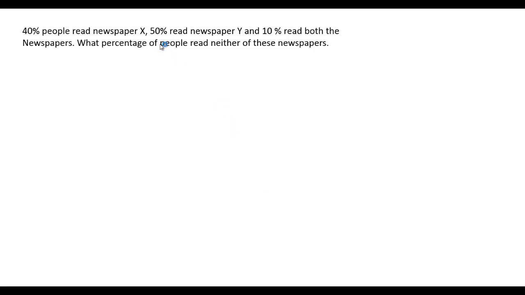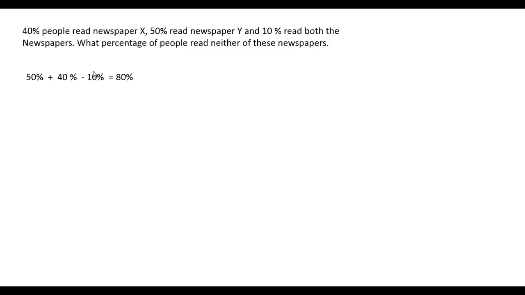40% people read newspaper X, 50% read newspaper Y, and 10% read both the newspapers. What percentage of people read neither of these newspapers? Now here 50% read Y newspaper, 40% read X newspaper, and the 10% read both.